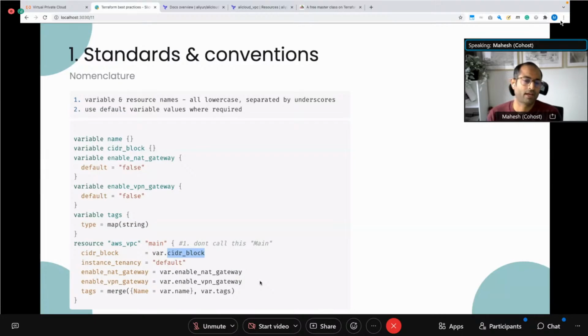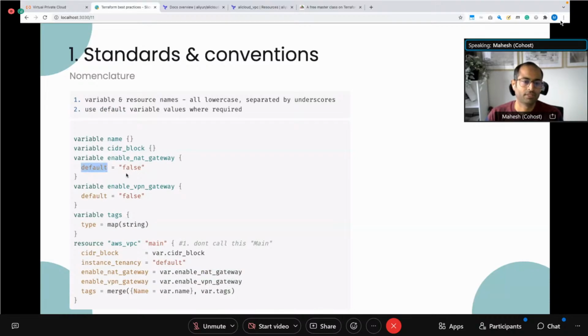And then the other aspect is making sure you use variables. So for example, in this case, the VPC resource that I'm creating supports enable NAT gateway, VPN gateway. Now, in my case, I could actually just put the values in here, but especially when you start to use modules, it's best to define variables and then provide a default value for the variable.